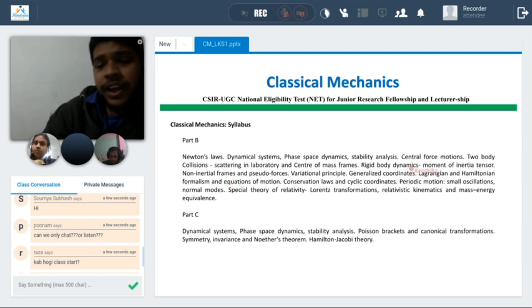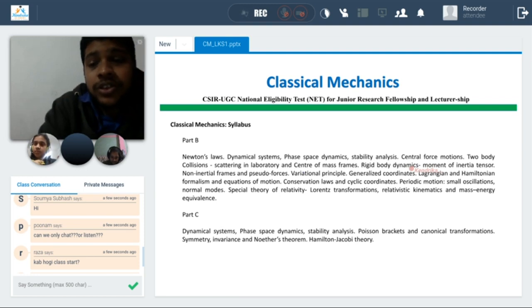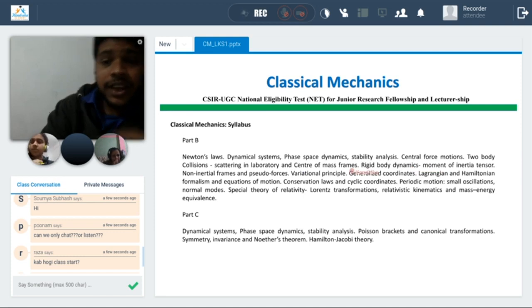Generally, in Newtonian mechanics we have x, y, z, three dimensions. Here, when we talk about rigid bodies and degrees of freedom, you define the maximum degrees of freedom of a system, and according to this, you define a coordinate system. That coordinate will be used in the Lagrangian and Hamiltonian formalism, and from that you make an equation of motion.